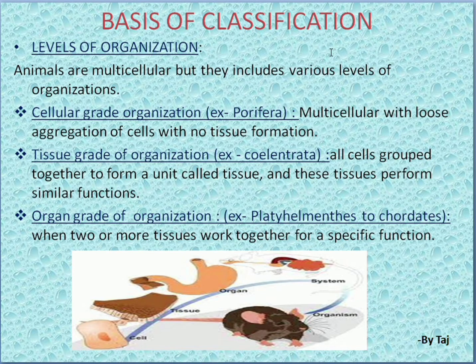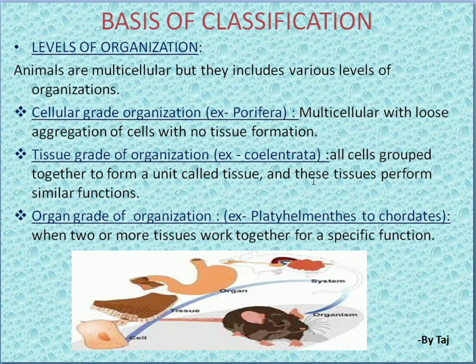Before going to the classifications, we have to learn about the levels of organization. Levels of organization means animals are multicellular, but they include various levels of organization. Those organizations we call cellular grade organization, tissue grade organization and organ grade organization. Here, an example of cellular grade of organization is PORIFERA. Cellular grade organization means multicellular with loose aggregation of cells with no tissue formation. Here a group of cells will be there, but no tissue will be formed. This type of aggregation we call a cellular grade of organization.